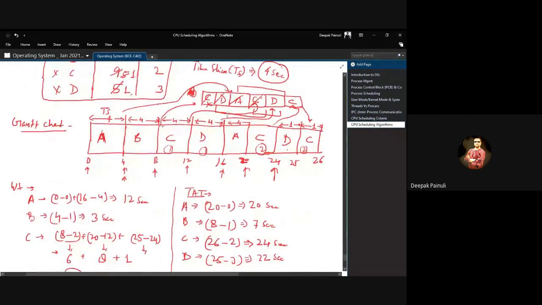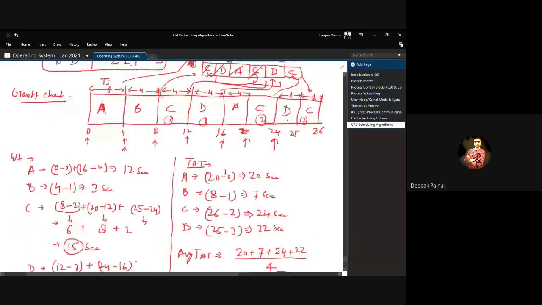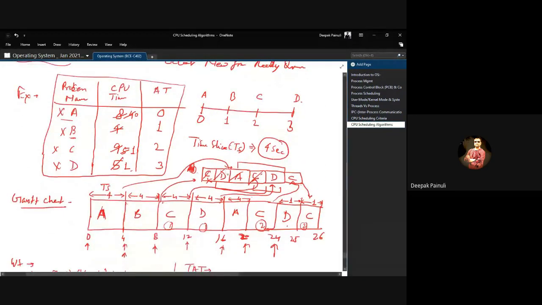So this is what we are explaining, that it works in a time sharing manner, right? And the most important factor here is the time slice. If you have a larger time slice, it will act like first come first serve. For these four cases here, the process which came first got the chance first.